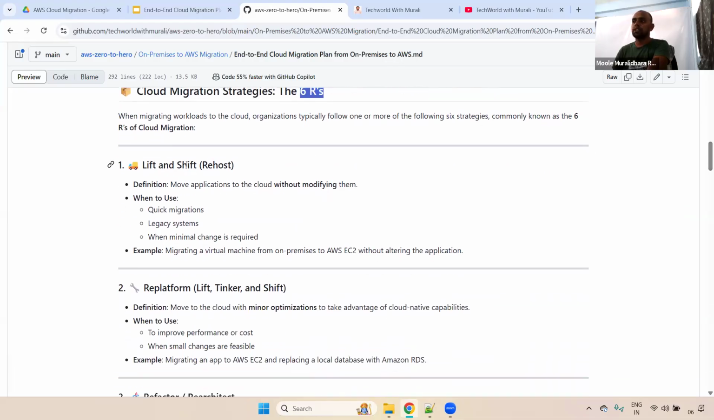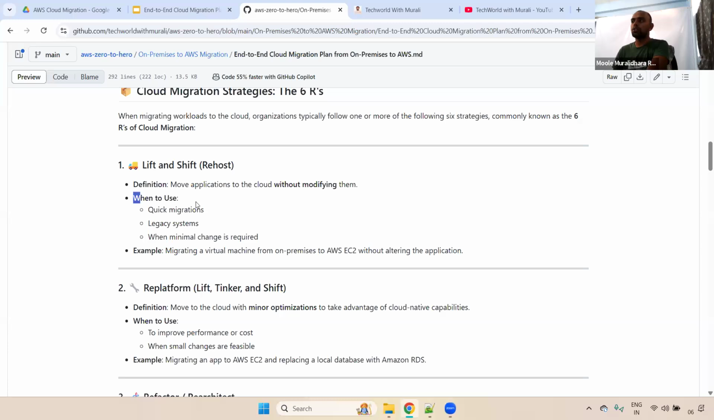First one is lift and shift. Lift and shift is nothing but rehost. Rehost is nothing but, let's take an example. You have an application on-premise. What will we do? Same. We won't do any modification; without modifying anything, we will just deploy it to the cloud.